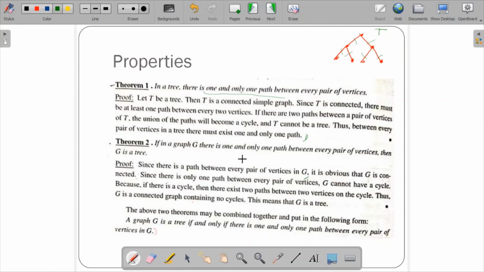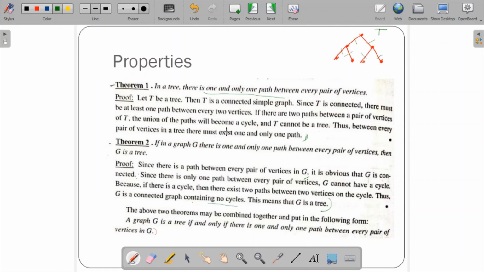Okay. He has told that if in a graph G there is only one path between every pair of vertices, then G is connected and there is only one path between every pair. G cannot have a cycle, because if there is a cycle, then there exist two paths between a pair of vertices. Thus G is a connected graph containing no cycle. That means G is a tree.